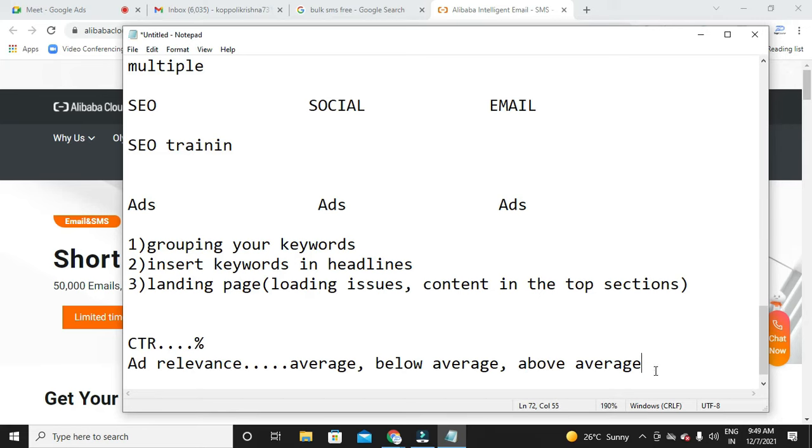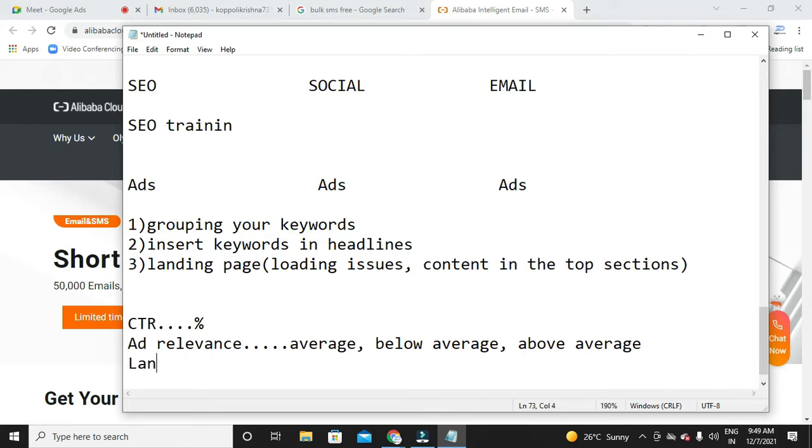It's fantastic. The same applies to the landing page. Google will give the status like this: average, below average, and above average. If you have an average landing page status, then you still have to try improving your landing page experience. Below average means it's very poor. Above average means it's fantastic, excellent, and your landing page is working fine. So this is the status that Google will give for your CTR, ad relevance, and landing page.